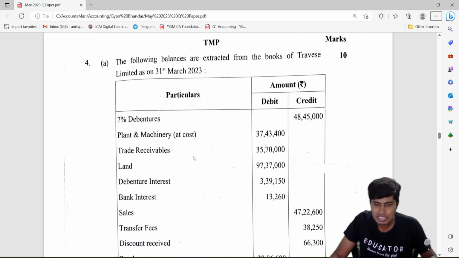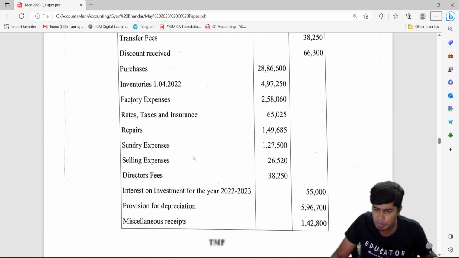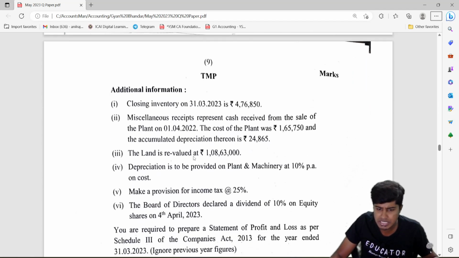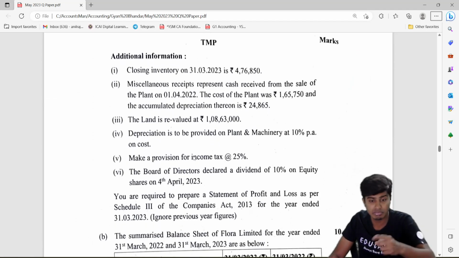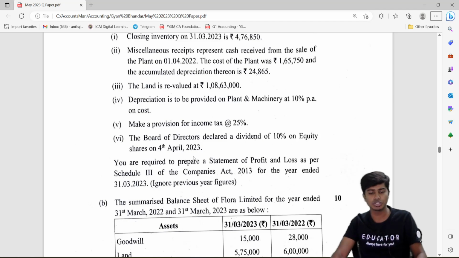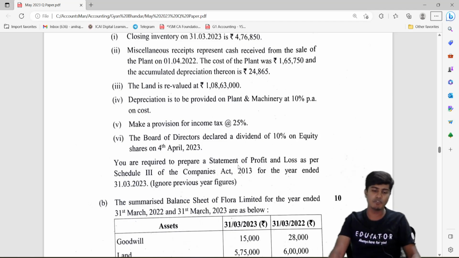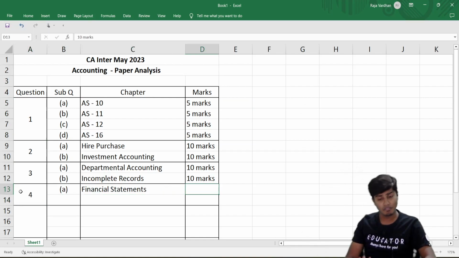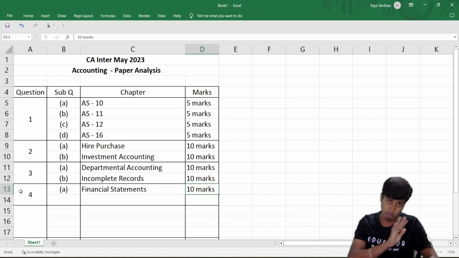Question number 4, they've asked you to prepare, they've given balance sheet extra. Either they would ask you to prepare balance sheet or P&L. So they've given closing inventory, miscellaneous receipts, land revaluation is there, and depreciation is to be provided, provision has to be created. So this is a question on preparation of statement of profit or loss only. So this is a format based question and you would have to prepare profit and loss statement only. There is no requirement to prepare balance sheet.